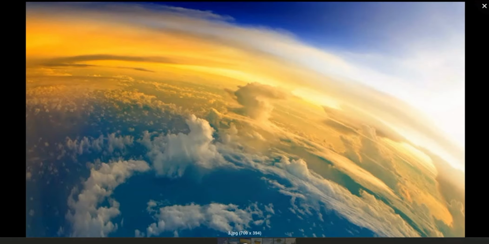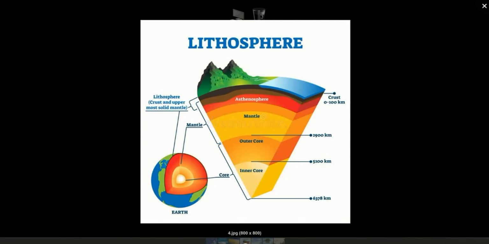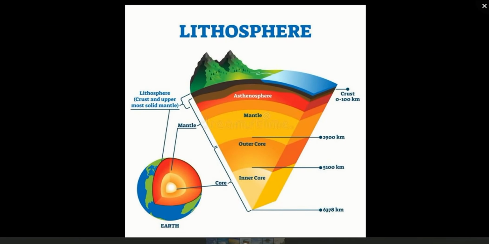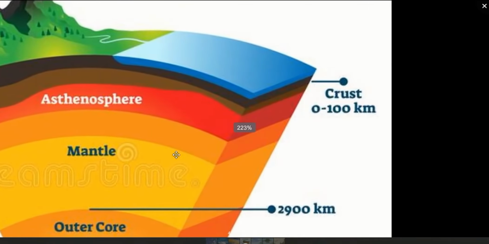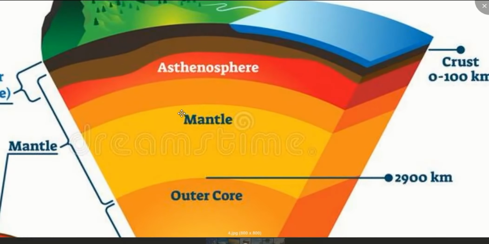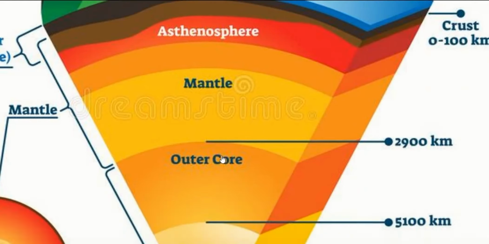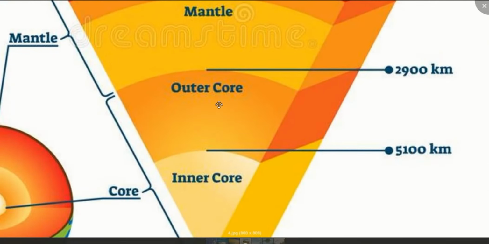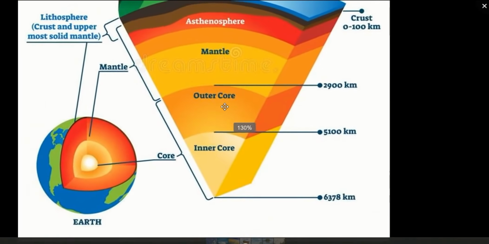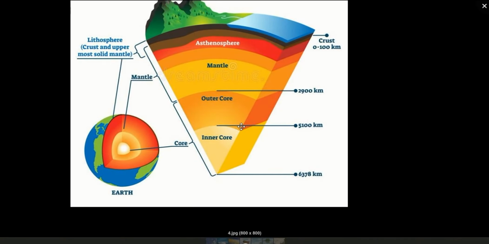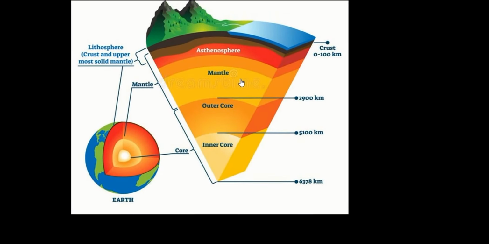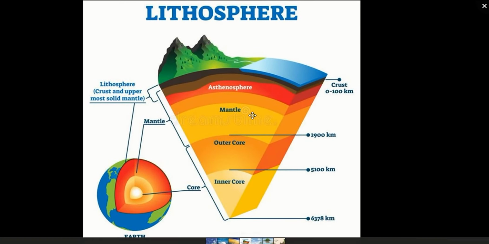The third part is lithosphere. It is made up of rocks and mud, which is also known as the crust. Below the crust is the mantle, and below the mantle we have the core. These are the layers of land. Right below every ocean, sea, river, etc., we find land which holds the water.